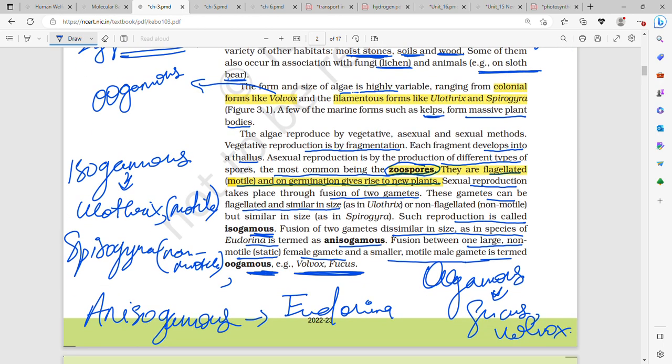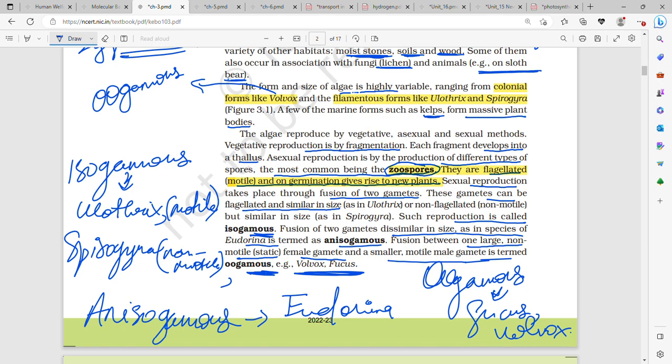Then their form and size is highly variable, that is colonial Volvox and filamentous Ulothrix, Spirogyra, and Cladophora. A few of the marine forms such as kelps form massive plant bodies, height up to 100 meters, that we saw in Phaeophyceae or brown algae.